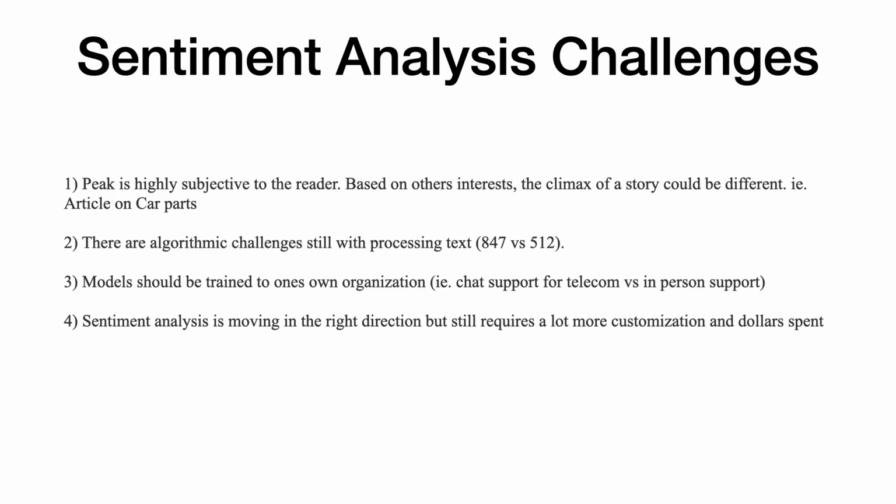But what the algorithm is trying to do is work on the law of averages. When you take a mass amount of data, you get a very good understanding of what people like and what people don't like. And you can categorize things, and you can say there's a certain population, or weight it to say that maybe we don't weight everything equally, and maybe the engine gets a higher weighting than car parts for this subset of the population, or vice versa. So you can overcome it, but it's still a challenge. And so using an out-of-the-box solution is sometimes not the greatest thing to do, unless you really know what you're doing.